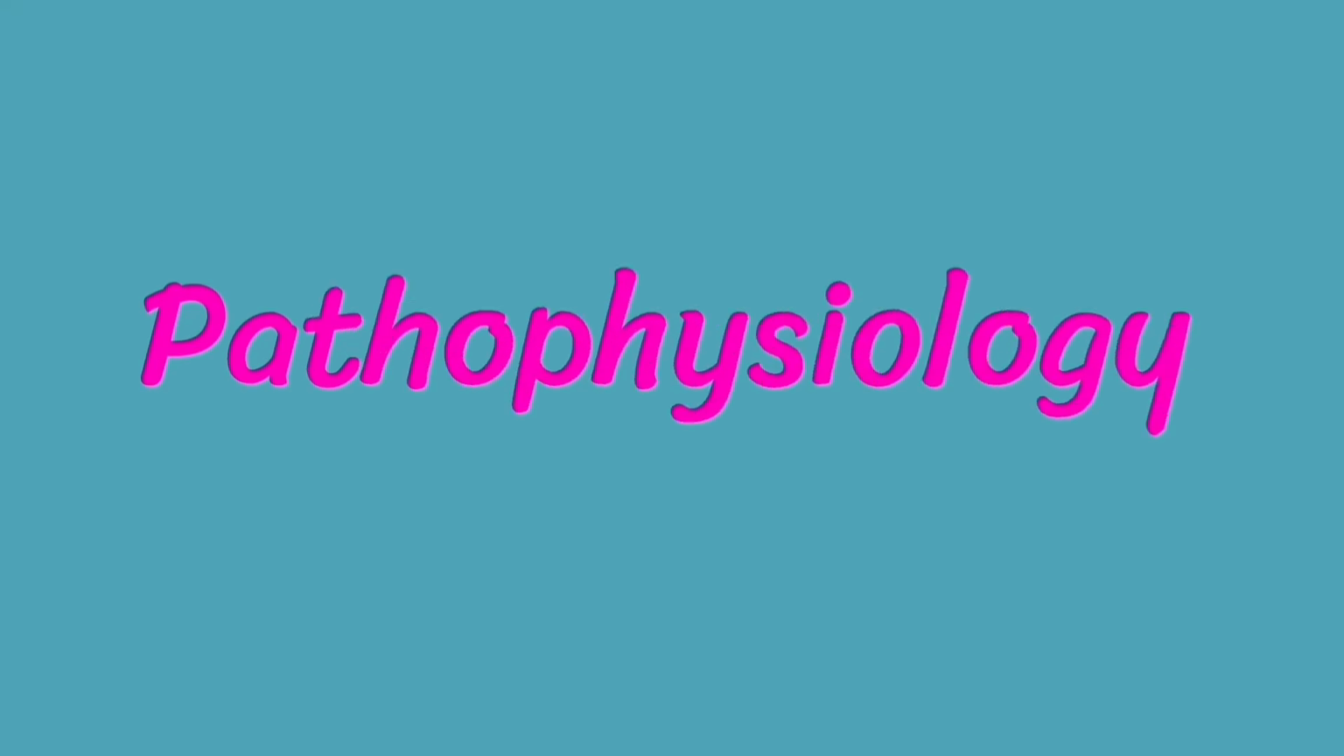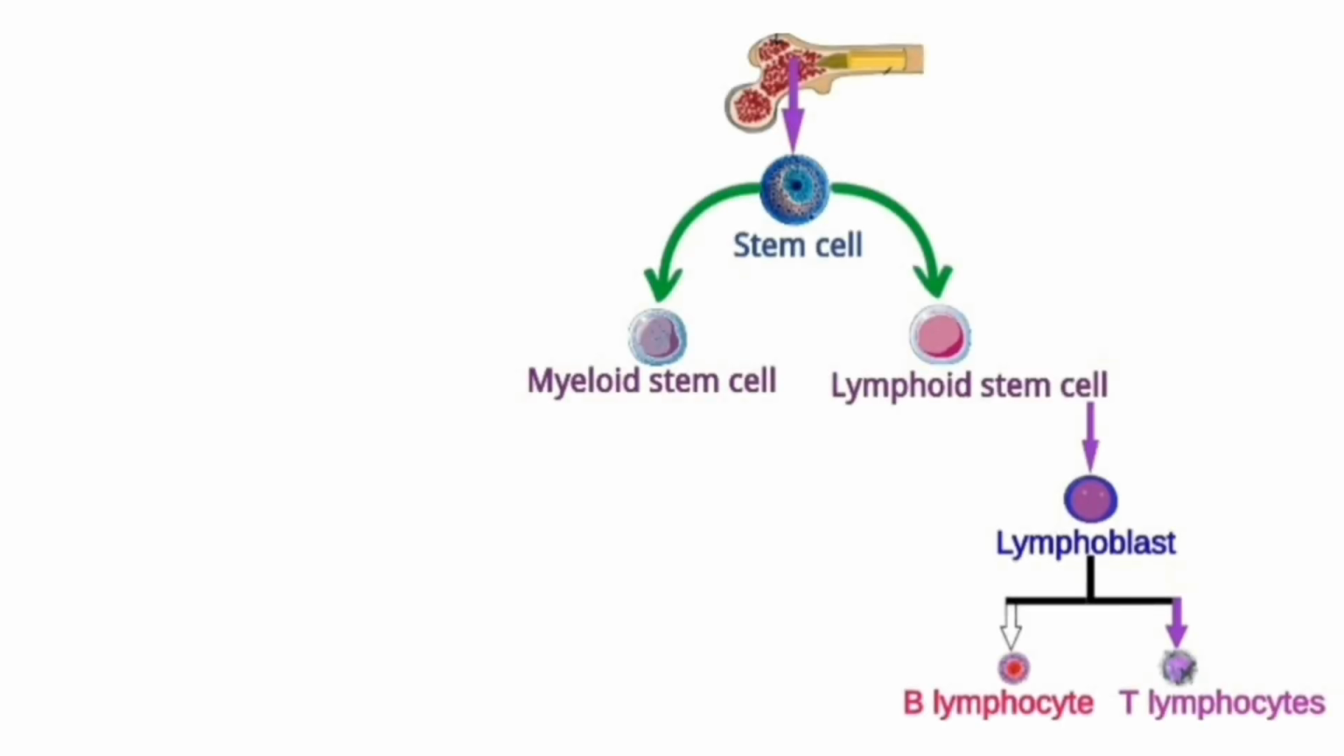Pathophysiology of multiple myeloma. We have two types of bone marrow, red and yellow. Red bone marrow contains stem cells. Stem cells further differentiate into myeloid stem cells and lymphoid stem cells. Myeloid stem cells further differentiate into myeloblasts, RBCs, mast cells and platelets. Lymphoid stem cells further differentiate into lymphoblasts. Lymphoblasts further differentiate into B lymphocytes and T lymphocytes.